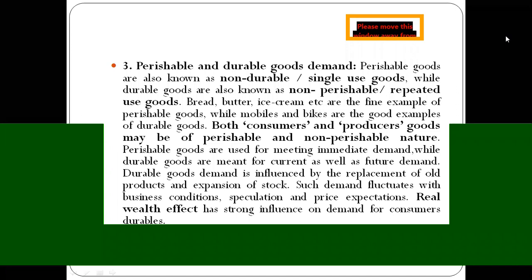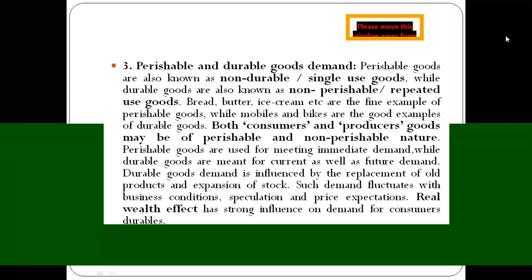Bread, butter and ice cream are examples of perishable goods. You have to consume them then and there, so they are non-durable in nature and of single use, while mobile phones and bikes are examples of durable goods. Both consumer goods and producer goods may be perishable or non-perishable in nature.